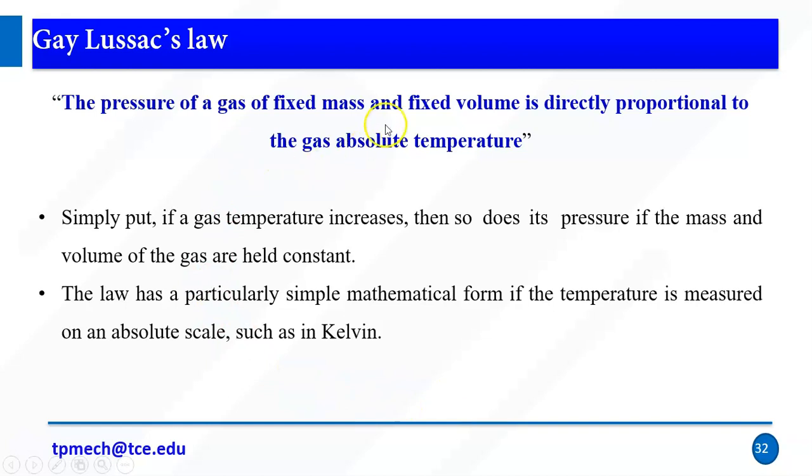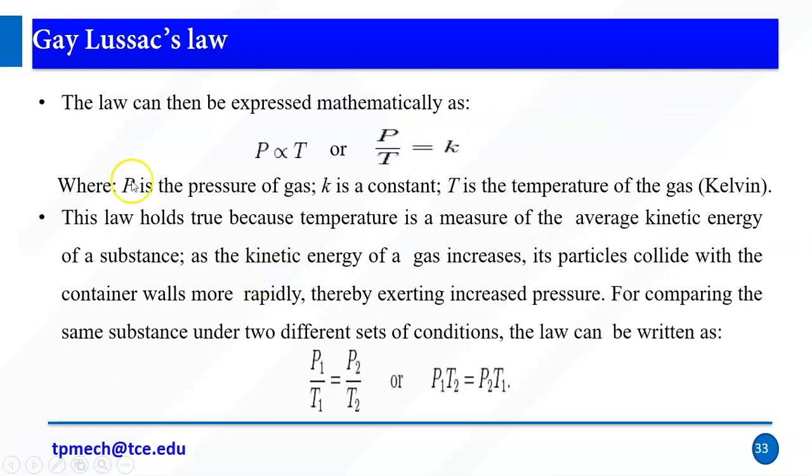The third law is Gay-Lussac's law. The pressure of a gas of fixed mass and fixed volume is directly proportional to the absolute temperature. Simply put, if gas temperature increases, then so does its pressure, if the mass and volume of gas are held constant. So pressure is directly proportional to temperature. Again, we convert it to equal a constant. So P by T equals K. So P1 by T1 equals P2 by T2.